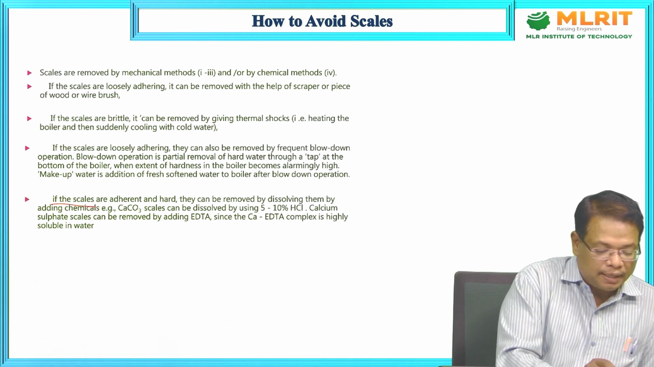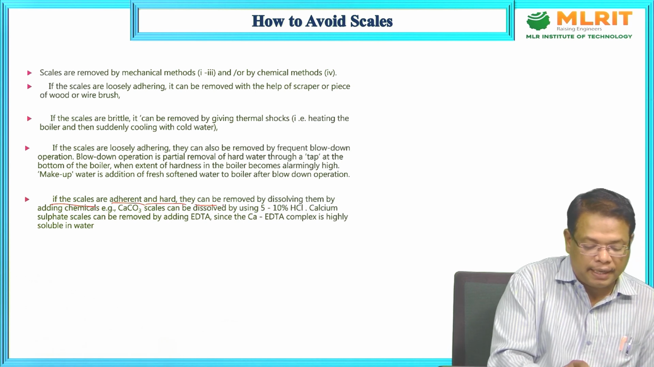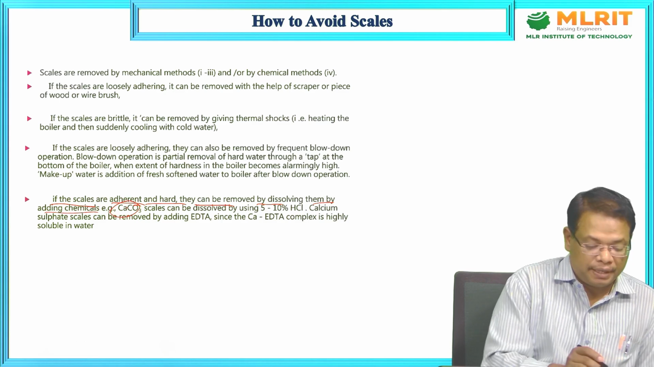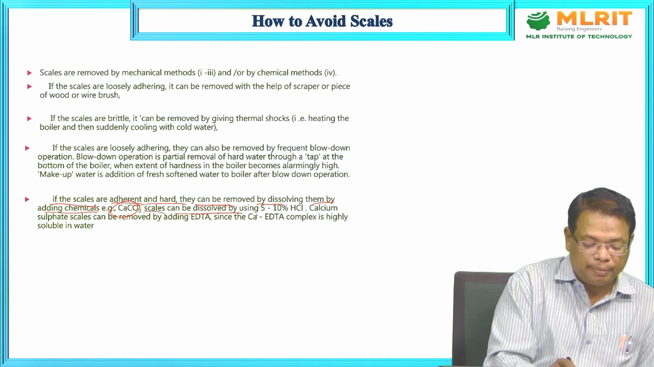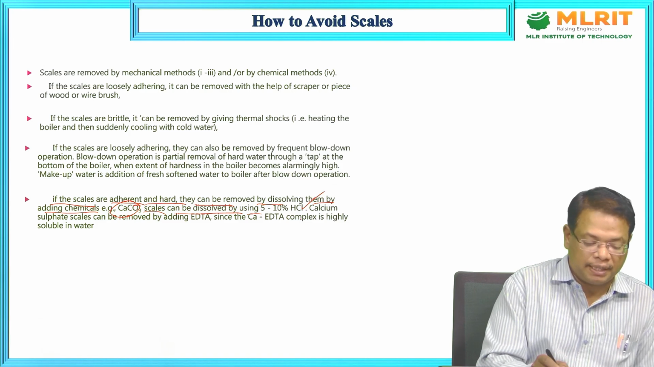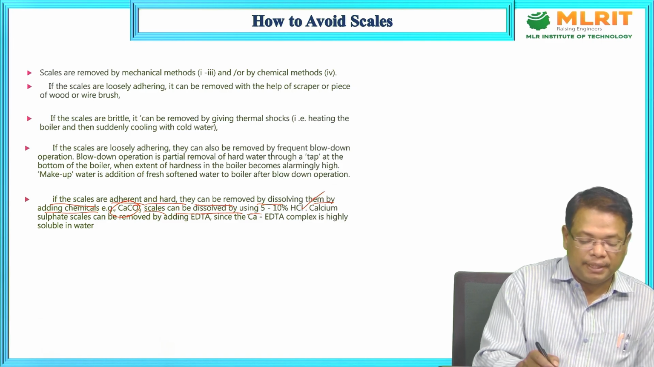If the scales are adherent and hard, they can be removed by dissolving them by adding chemicals. Scales can be dissolved by using 5 to 10% HCl. When you add the 5 to 10% HCl, calcium carbonate kinds of scales will be removed.